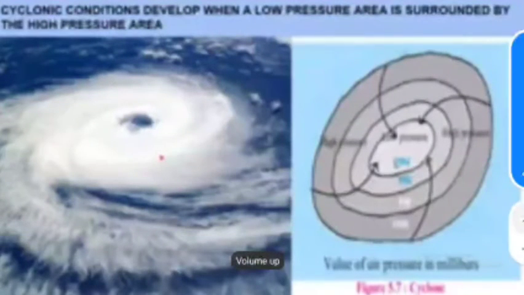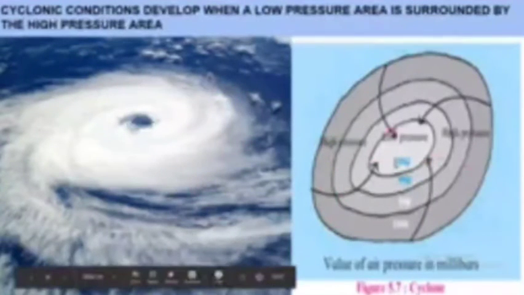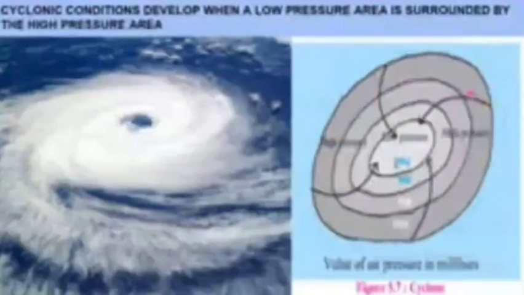It develops when a low pressure area is surrounded by a high pressure. You can see this is a cyclone picture. This is a low pressure area and this is a high pressure area. You can see the arrows. So from a high pressure towards the low pressure, you can see the cyclone, it is denoted by L, low pressure. So cyclonic conditions develop from a low pressure area in the center surrounded by the high pressure area.